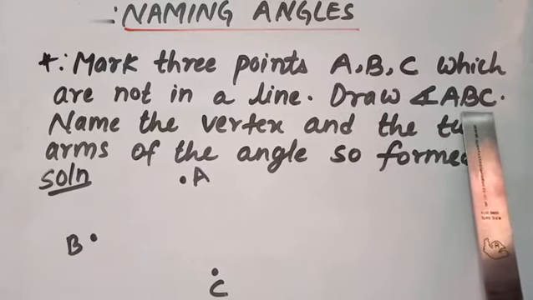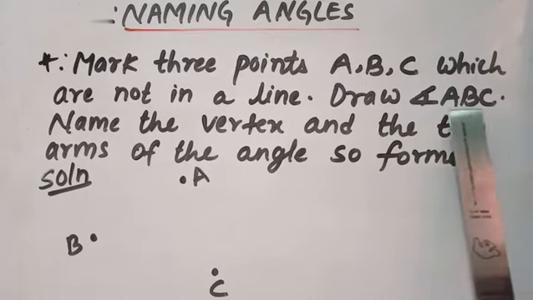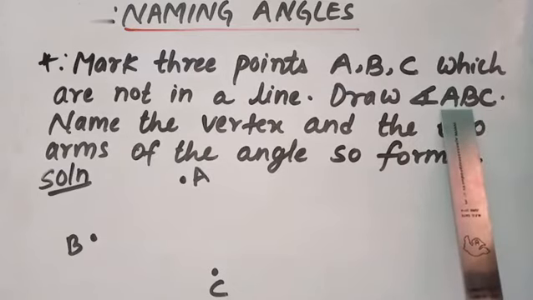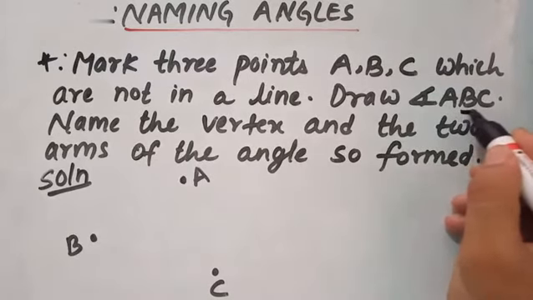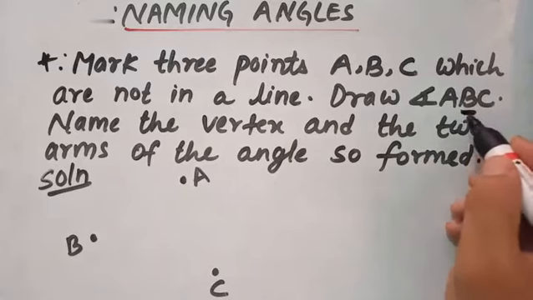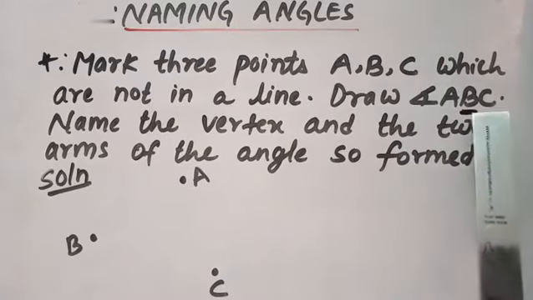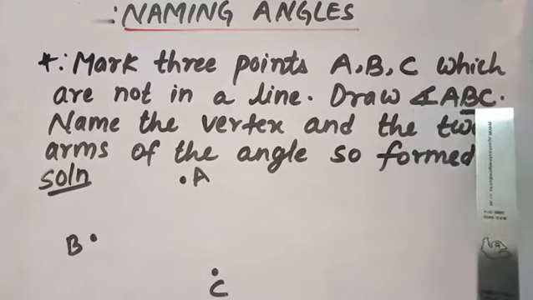So students, while drawing angle, you have to be very careful with the vertex. If you see the letter in the middle, there is B. B is the letter which is in the middle. The letter in the middle indicates the vertex. So students, here B is your vertex. While drawing angle ABC, B should be your vertex.